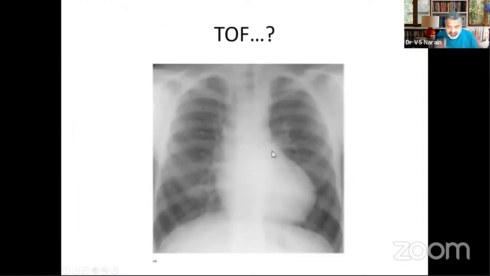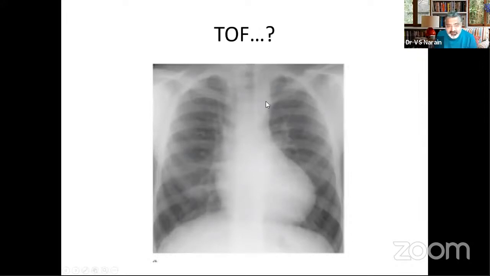Now, the examiners are very, very fond of bringing this kind of X-ray. This X-ray I have seen examiners bringing, and I myself have also taken it on several examinations. The student immediately looks at it and says it's tetralogy of Fallot because the main pulmonary artery segment is absent and the apex is upturned. He thinks that this is a soft film, so he doesn't worry about decreased flow, and says tetralogy of Fallot. And then I tell them this patient is not cyanotic. Then he doesn't know what to say.